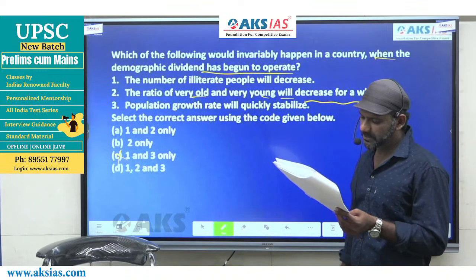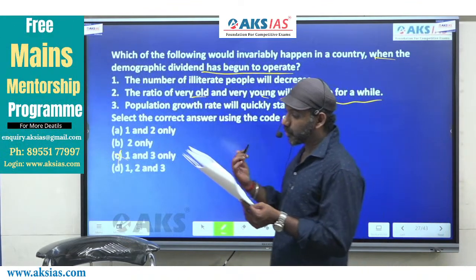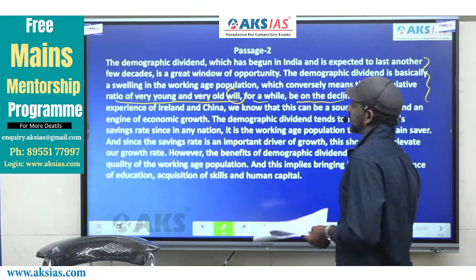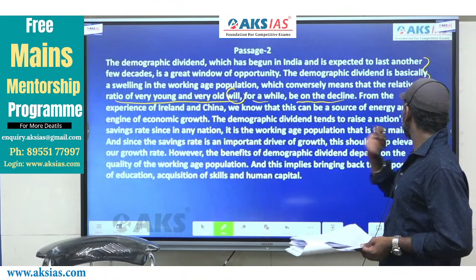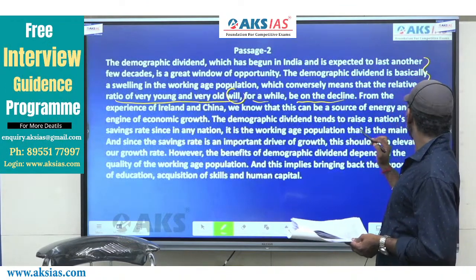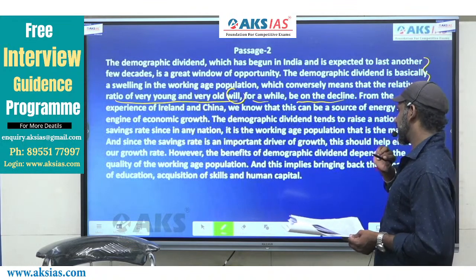Come to statement 1. The number of illiterate people will decrease. Come to the same part of the passage. This part of the passage doesn't tell us that the number of illiterate people will decrease. It is nowhere given there in the paragraph, right?